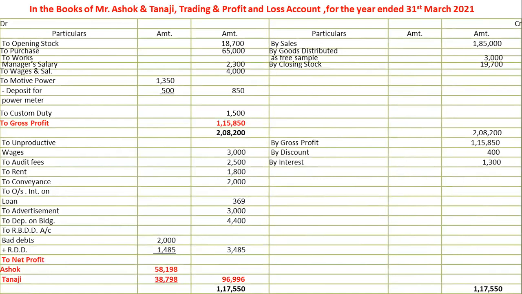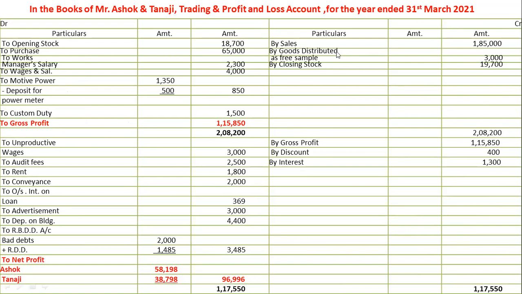We will now go to the next slide of trading and profit and loss account for the year ended 31st March 2021. That is opening stock in debit side, purchases, works manager salary, motive power, wages and salaries, deposit for motive power, we have to deduct the deposit for power meter, custom duty.